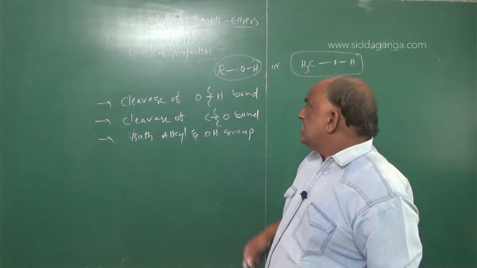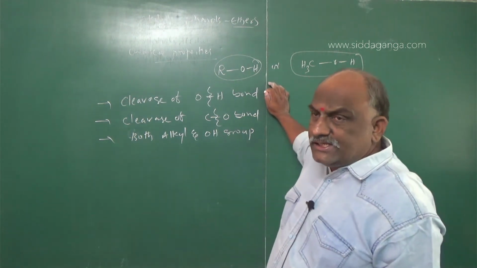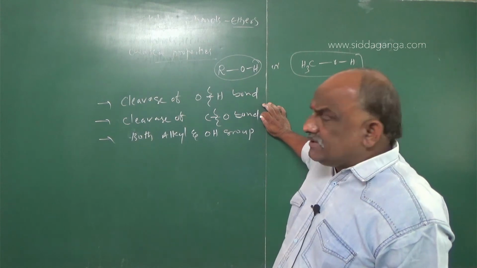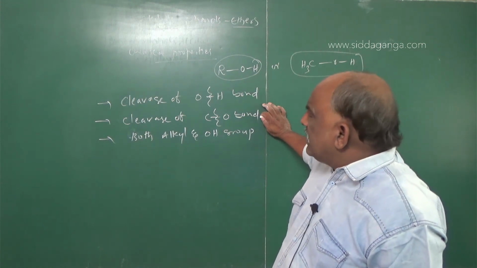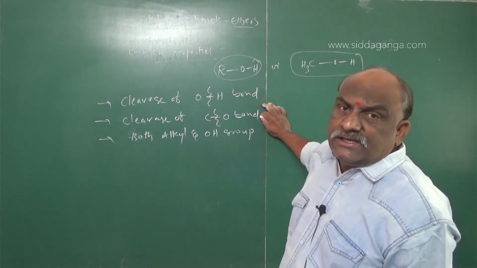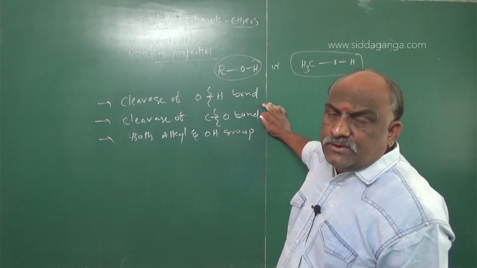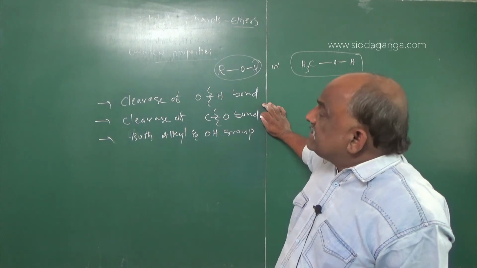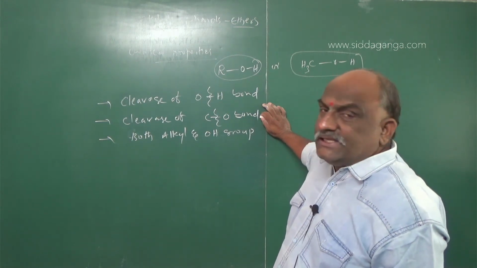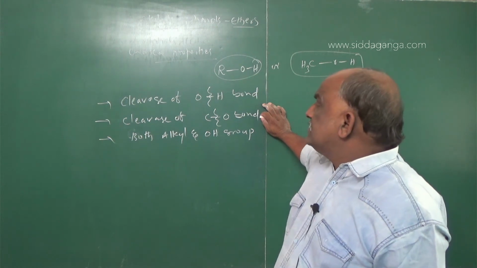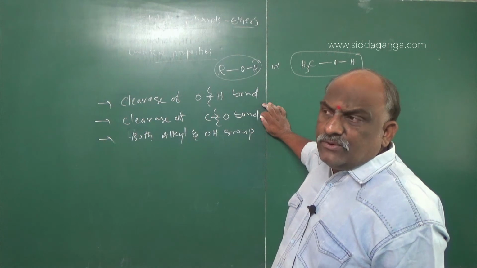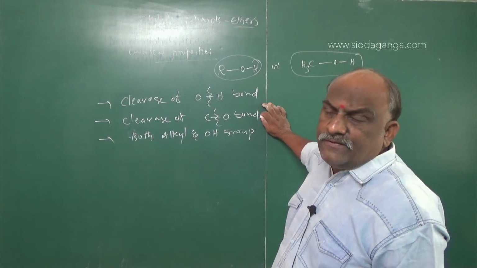One is OH bond cleavage reactions. Then C-O bond cleavage reactions. And both alkyl as well as OH group cleavage reactions are also there. So how do we distinguish these three types of reactions? How do we know when OH cleavage takes place, when C-O cleavage takes place, and when both alkyl and OH cleavage takes place? That is a very important point.